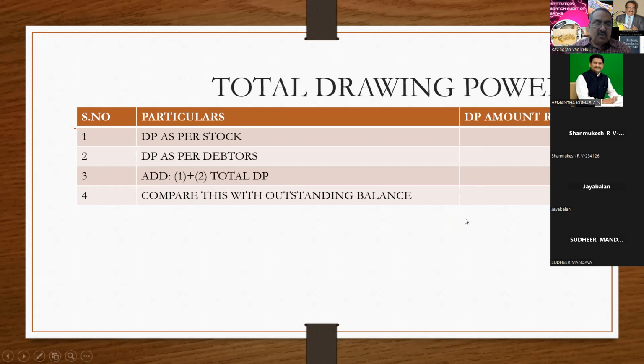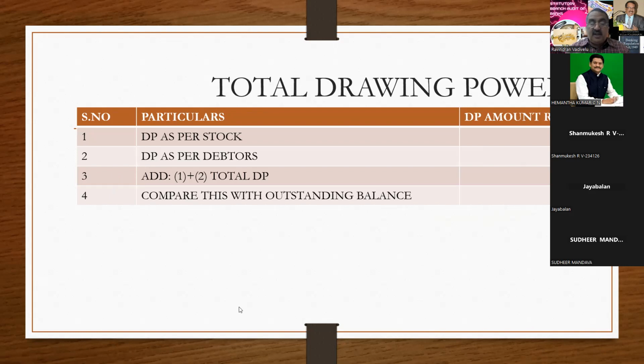And compare this total drawing power with the outstanding balance. The logic is the outstanding balance should always be below the DP.